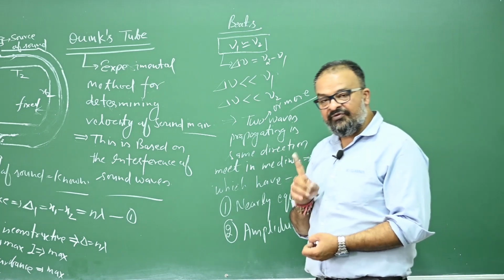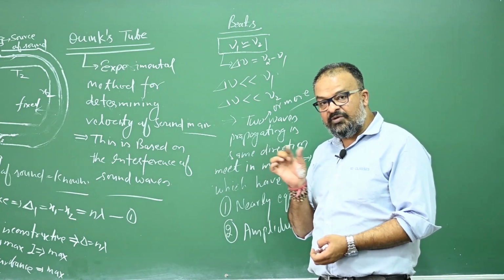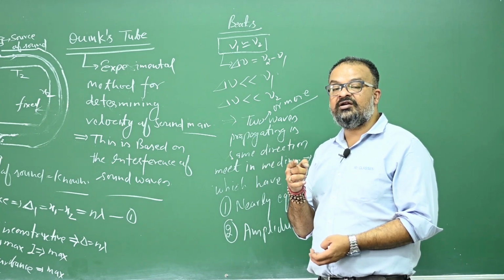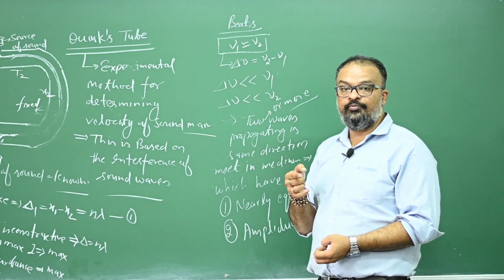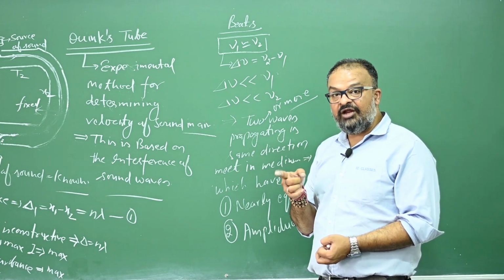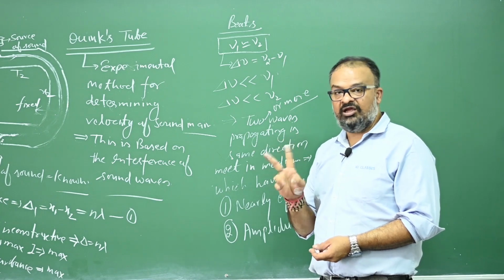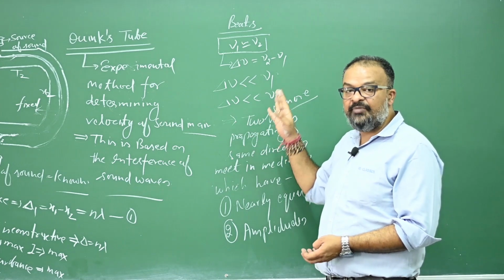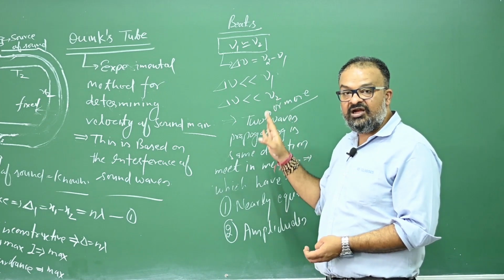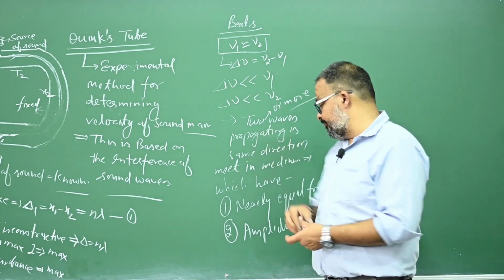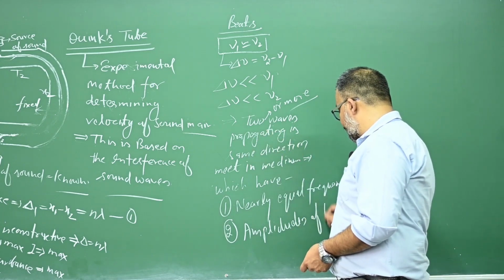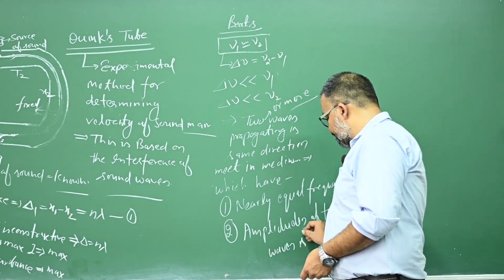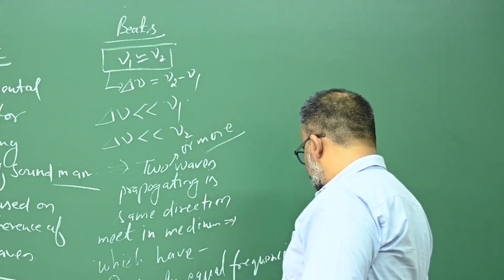Do you remember in interference we talked about if the two waves being interfered have equal amplitude, what does the resultant amplitude come to? The resultant amplitude equals zero. But this happens only when the amplitudes of the two waves are equal, right? So we will say for clearly heard beats, their amplitudes must be equal. Amplitudes of two waves should be equal, right?